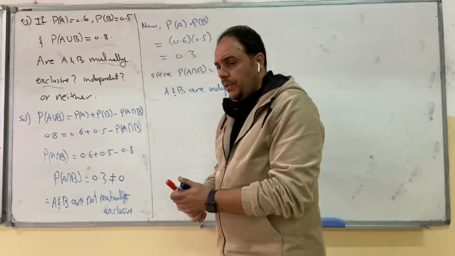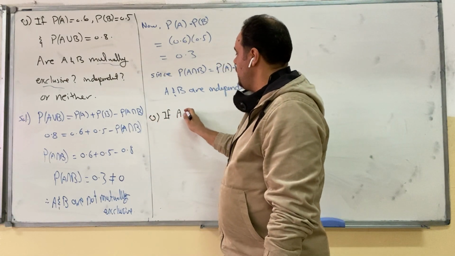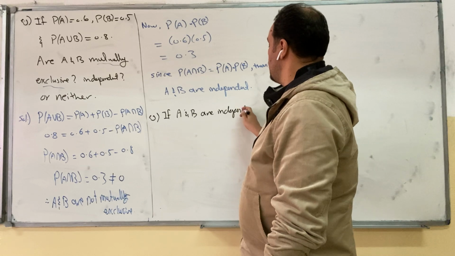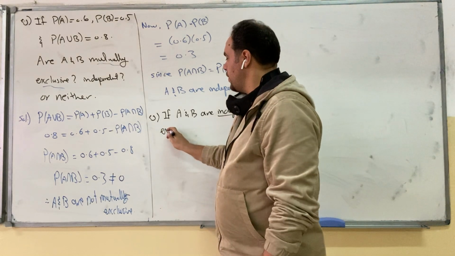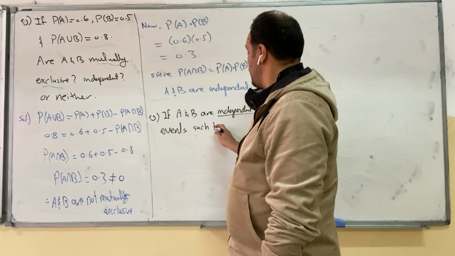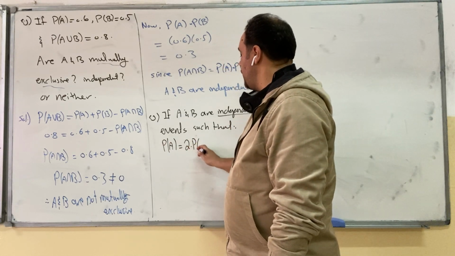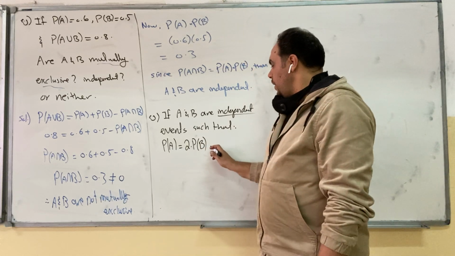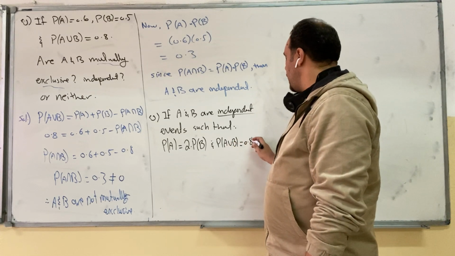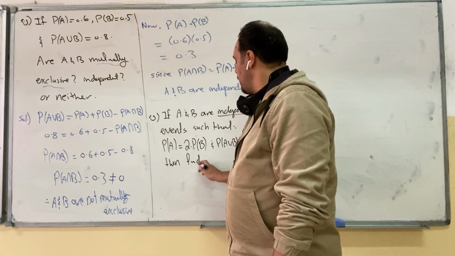Let's take another example. If A and B are independent events, such that probability of A is equal to 2 times the probability of B, it's twice the probability of B, and probability of A union B is equal to 0.8, then find probability of A.